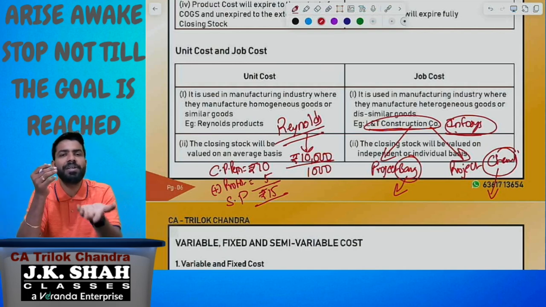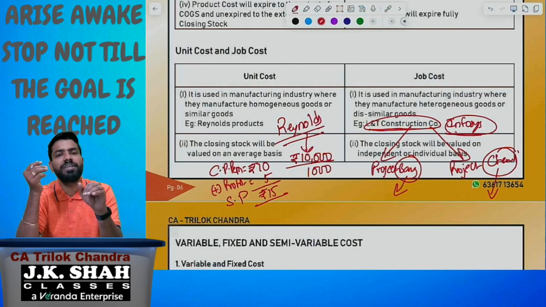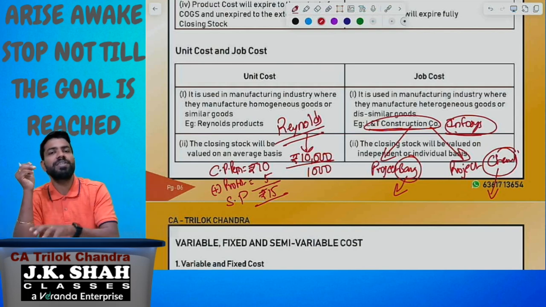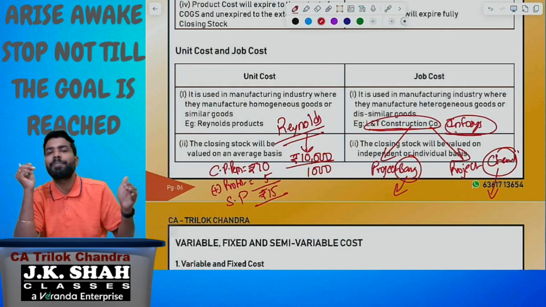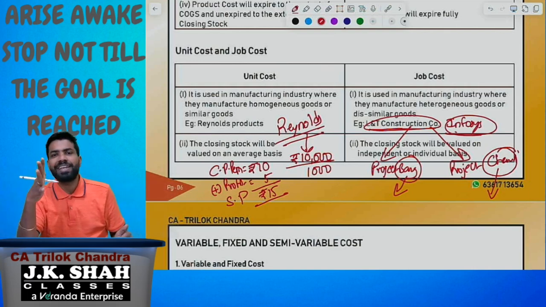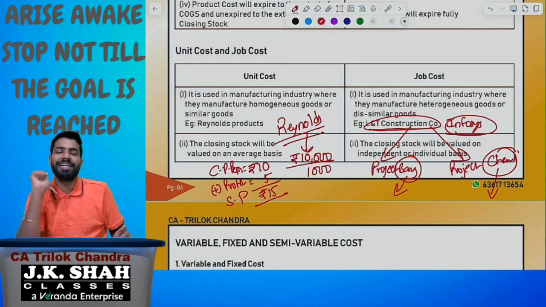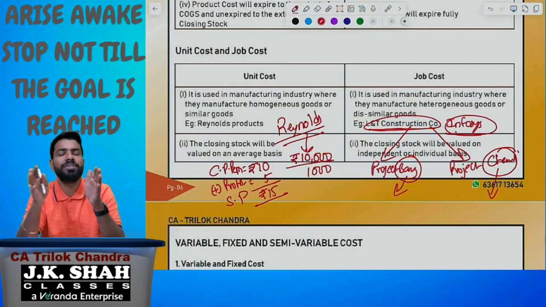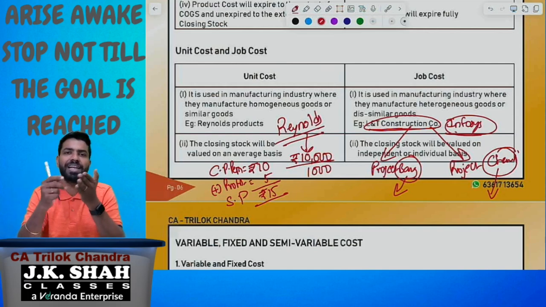As I gave you the example, Reynolds company will follow unit costing and they'll take the average cost per pen. When it comes to Infosys and L&T construction company, each and every project will be valued separately. They cannot take the average. They'll evaluate independently. So these are the two different methods of costing for the stock valuation. All of you clear about this? So this is about stock valuation and profit calculation.